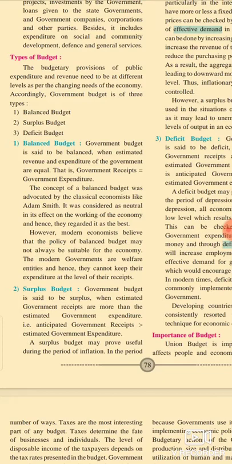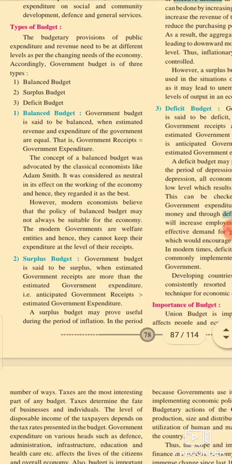According to Professor Adam Smith, the classical economist, the balanced budget is the important budget, and its effect on the working of the economy is the best. But modern economists believe that the policy of a balanced budget may not always be suitable for our economy.